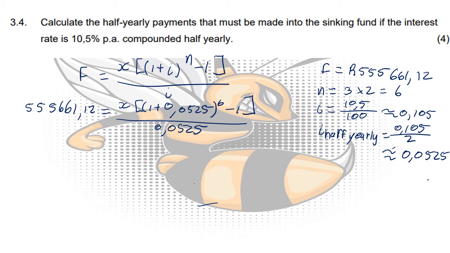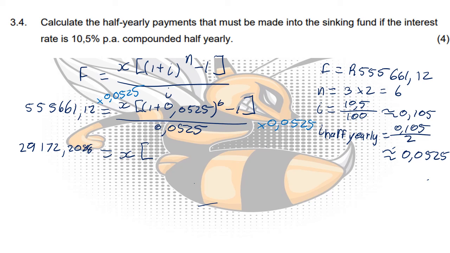So the first thing I want to do is get rid of this denominator. So to do that, I multiply on both sides with 0.0525, and that would just end up giving me, on this side, 29,172.20 or 2088 cents, which is then equal to x.